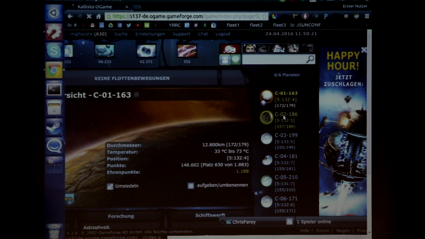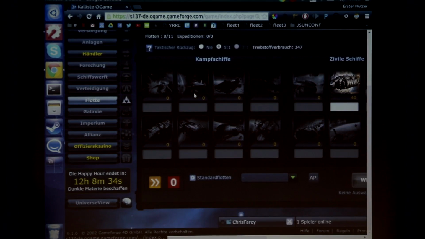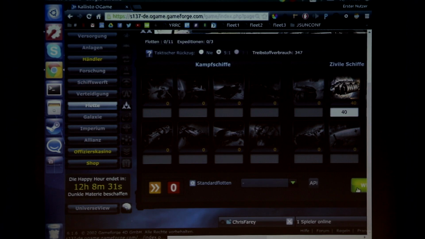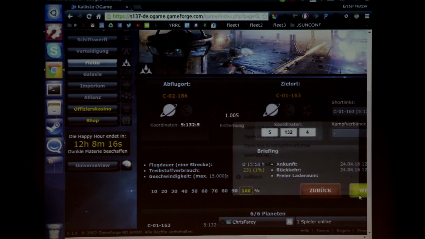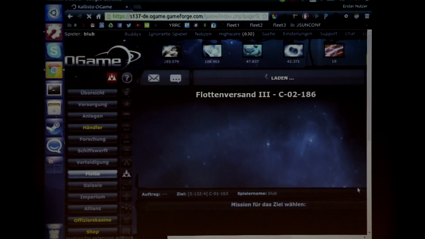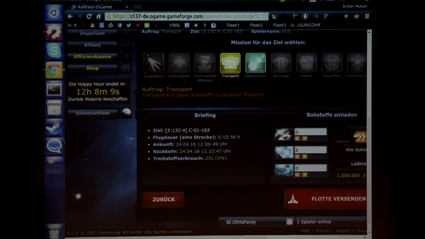So what you do is you click on the planet, page gets reloaded. You click on the fleet button, page gets reloaded. You select the ships you want to send and click on next, page gets reloaded. You check a short link for the planet, and back in the days, those didn't exist. You had to type the coordinates manually, pain in the ass. And then you click again, page gets reloaded, and I have to choose the mission, so transport, select all the resources, and then I can click Flotte versenden, sending my fleet to the actual planet.